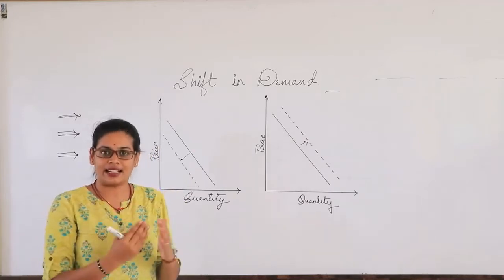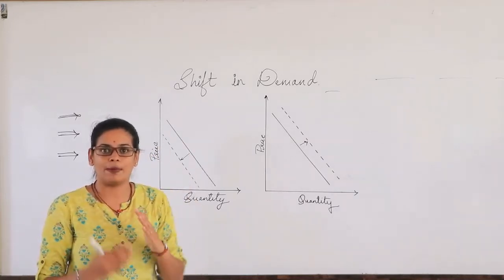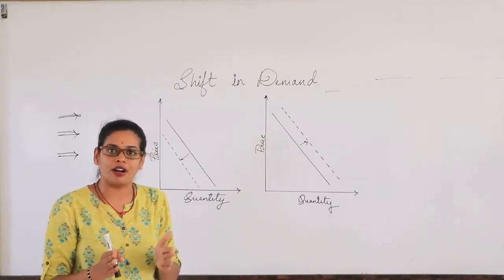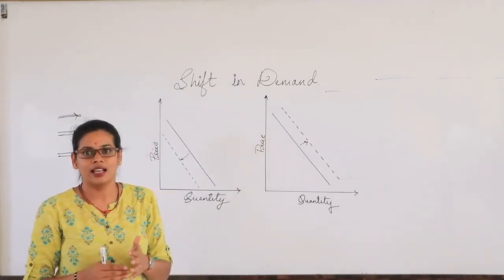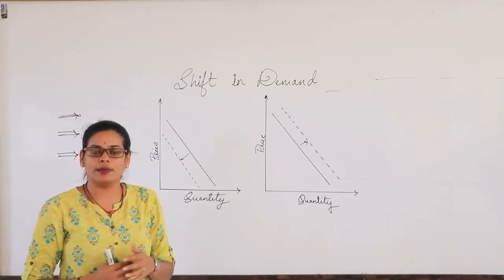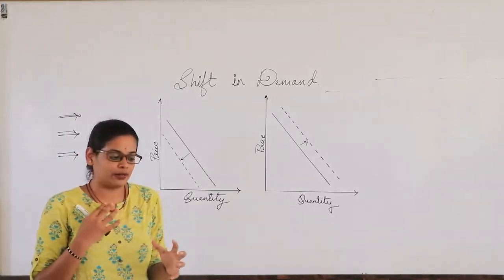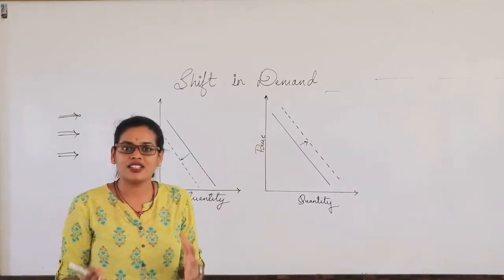When the price goes up, the quantity purchased by the consumer will be less. But if the prices drop, the consumer tries to buy those commodities in larger quantities.